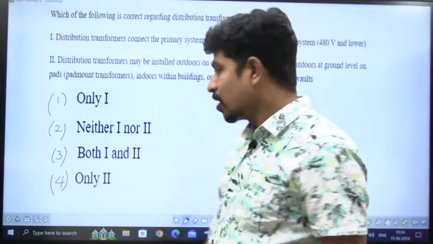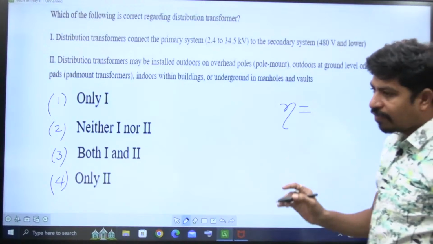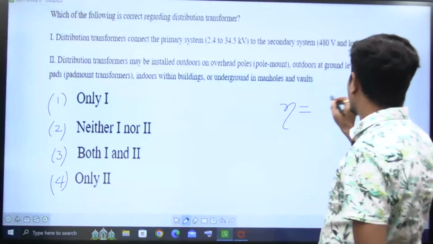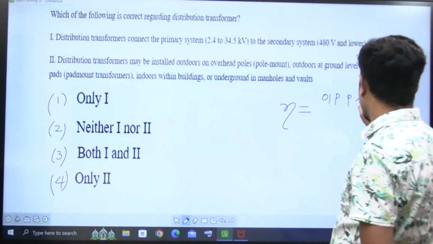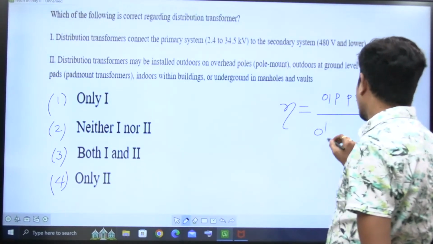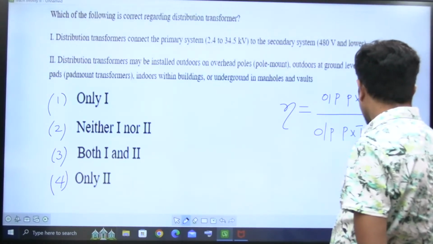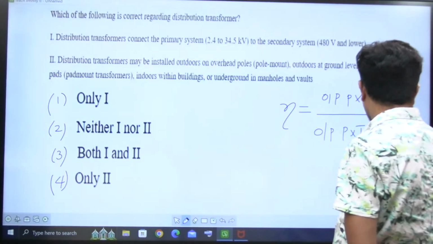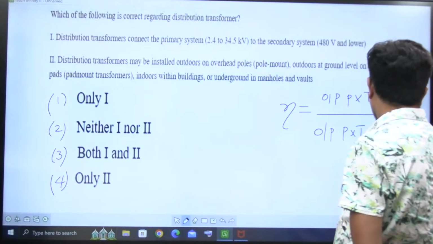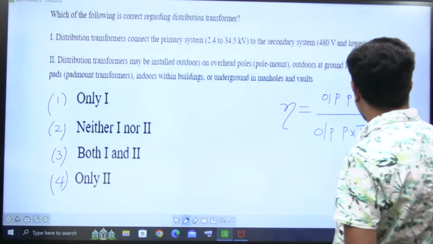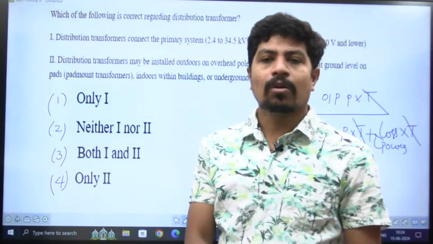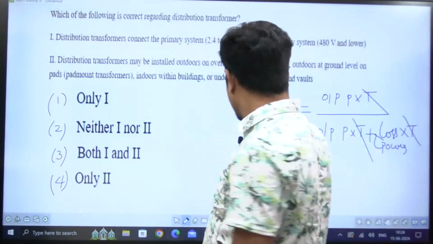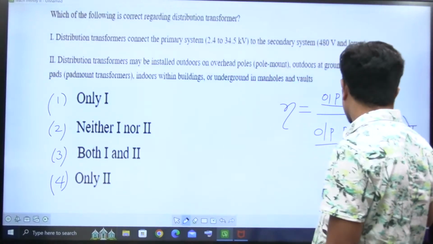For the distribution transformer, the load changes. The basic formula of efficiency is output energy by input energy, but energy is power into time. So output power into time, divided by input power into time, which is output power into time plus power loss into time. The T will get common. Why? Because the amount of power is fixed with respect to time. If it is working for 24 hours, T is 24. Therefore, output power by output power plus losses will be the efficiency.